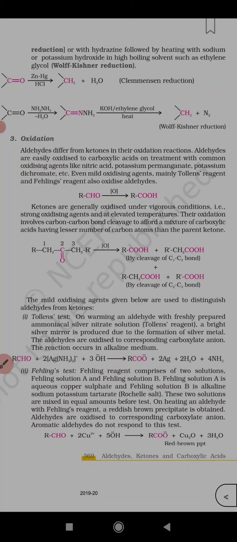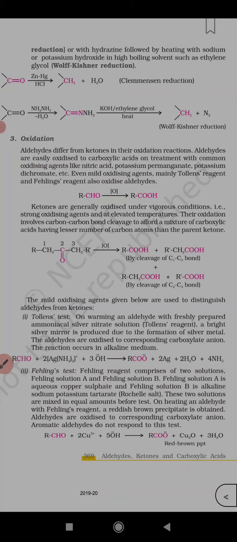Fehling's test. Fehling reagent comprises of two solutions, Fehling solution A and Fehling solution B. Fehling solution A is aqueous copper sulfate. Fehling solution B is alkaline sodium potassium tartrate, Rochelle salt. These two solutions are mixed in equal amounts before the test.